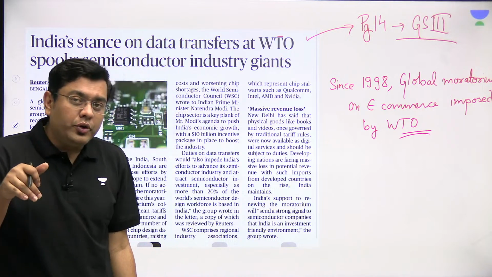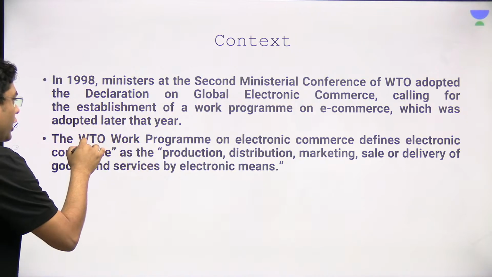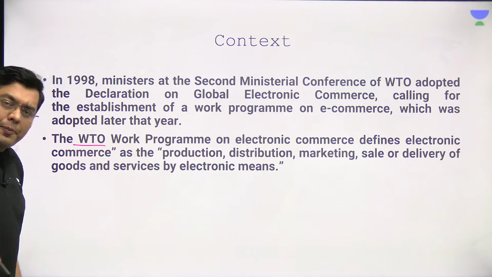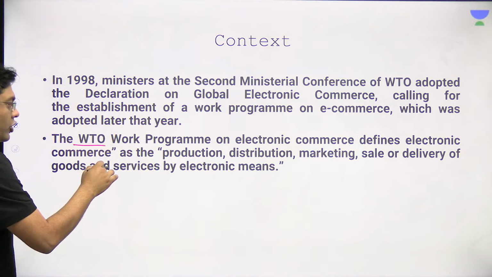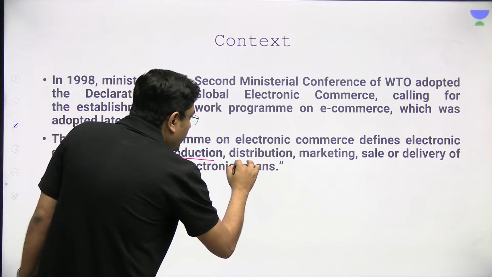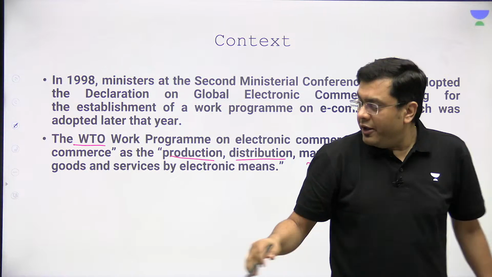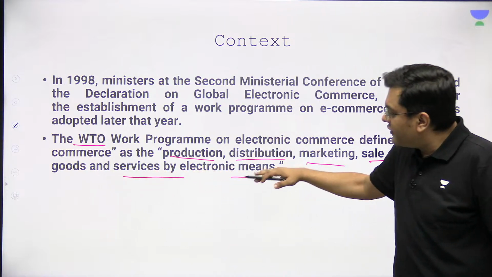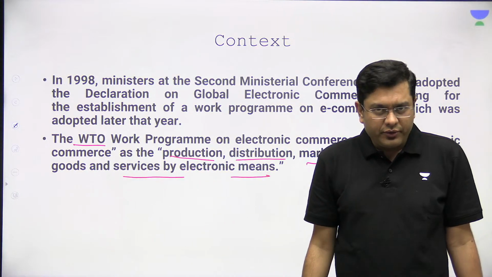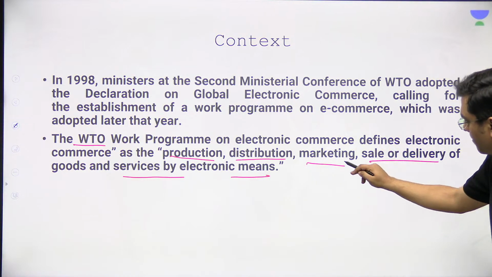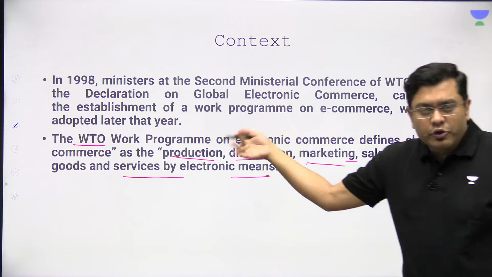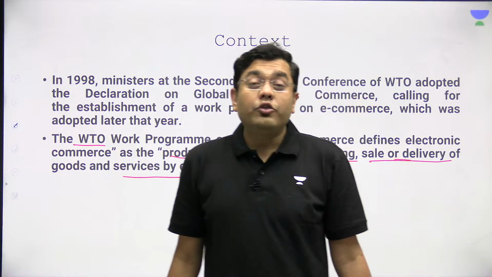E-commerce as per WTO, the WTO work program on e-commerce defines e-commerce as the production, distribution, marketing, sale or delivery of goods and services by electronic means. Again, marketing, sale and delivery of goods and services by electronic means.